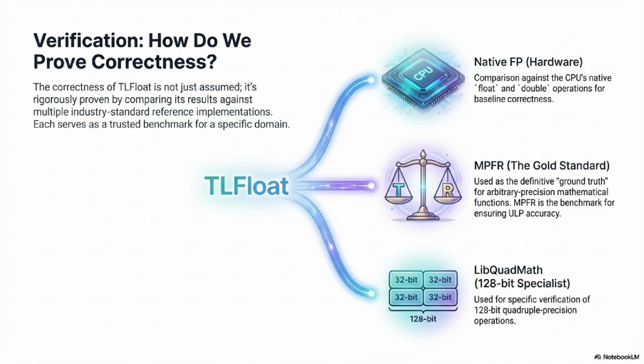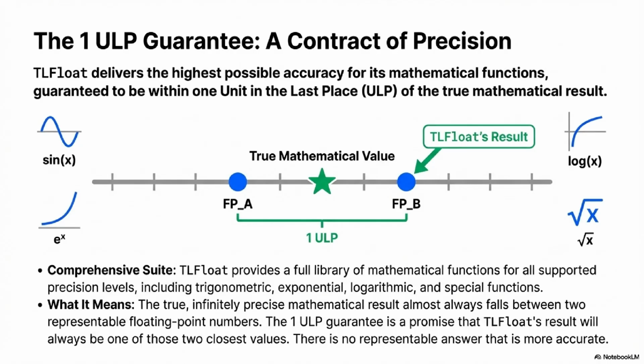The crucial metric they use through this whole process is ULP analysis. We talked about ULP for accuracy, but here it's measuring the difference between the TLFloat result and the trusted reference result. ULP analysis is really the only way to prove correctness in finite precision. It measures the exact distance between 2 floating point numbers in terms of how many possible representation steps there are between them. So if the true mathematical answer lies between 2 representable numbers, A and B, a correct implementation has to return either A or B.